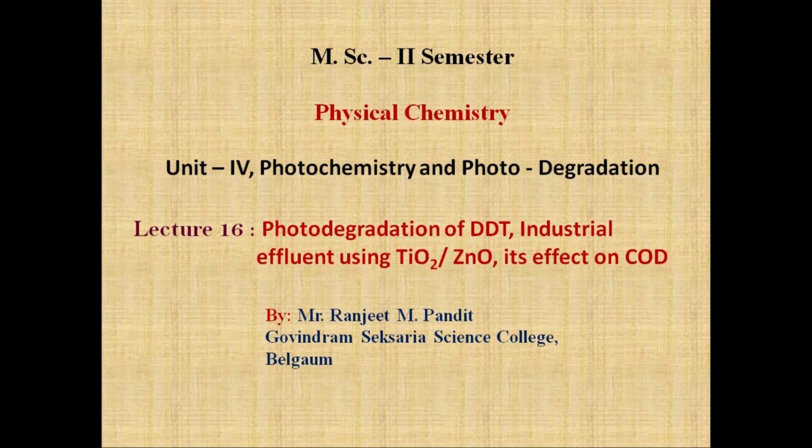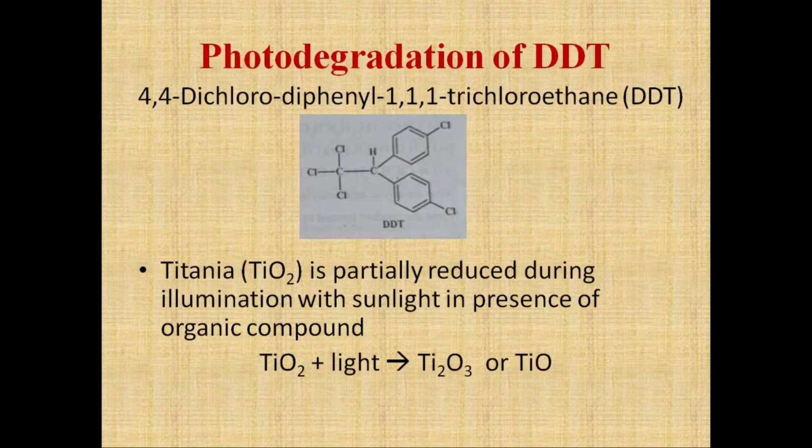So today we are going to discuss photodegradation of some compounds like DDT and industrial effluent using a photocatalyst like titanium dioxide or zinc oxide, and the effect of using these photocatalysts on COD, that is chemical oxygen demand. So let us see photodegradation of DDT.